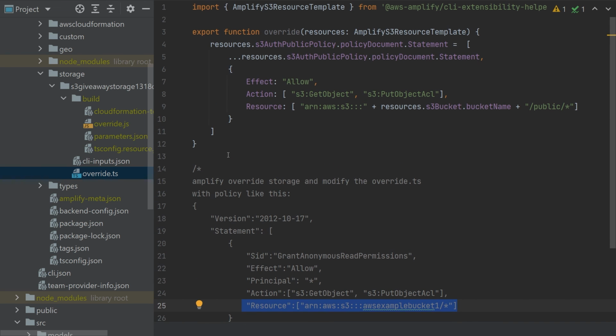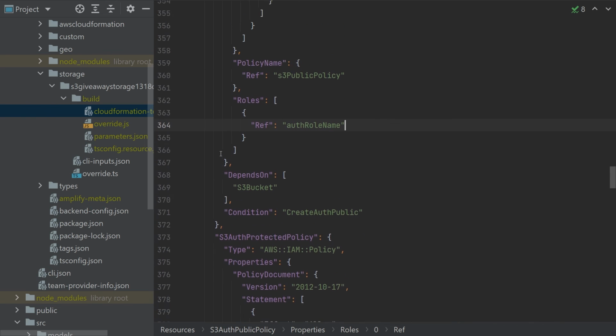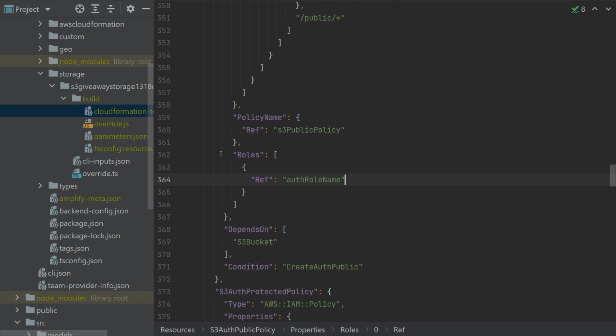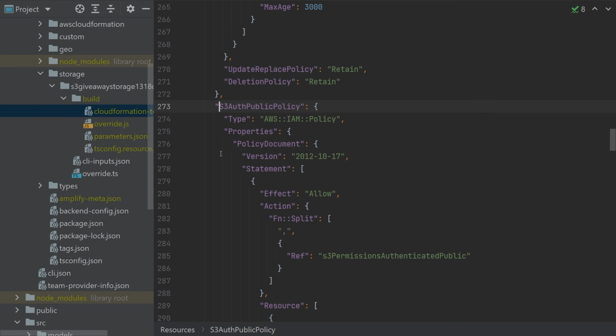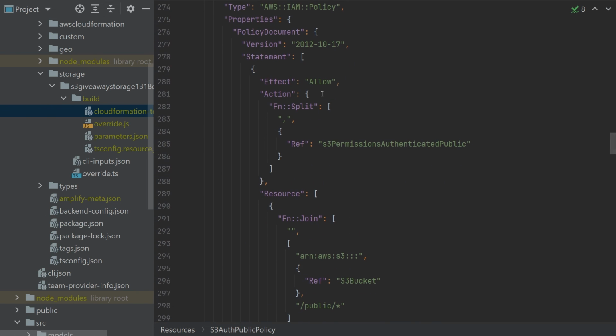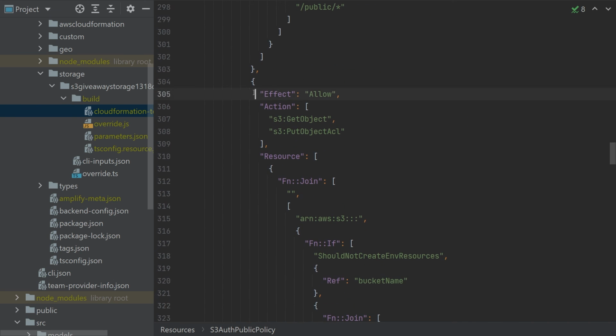After this is applied, if you search for the correct row in the generated CloudFormation template, you would see the standard code which is generated, but as well our code which starts here.